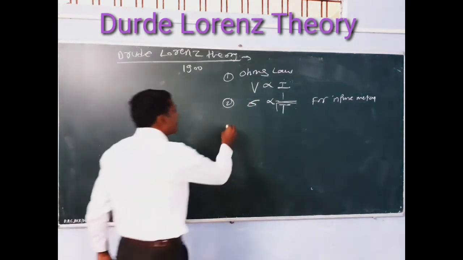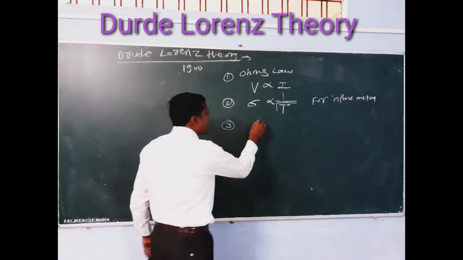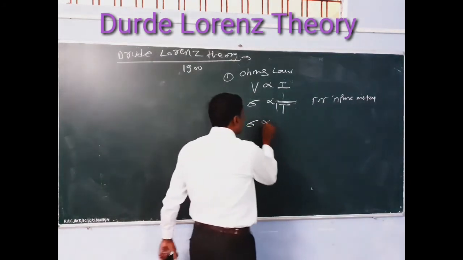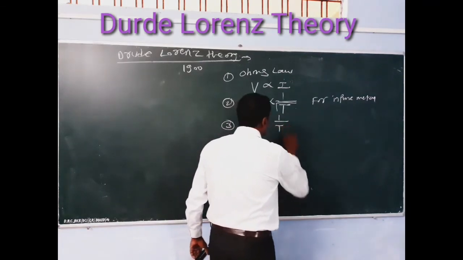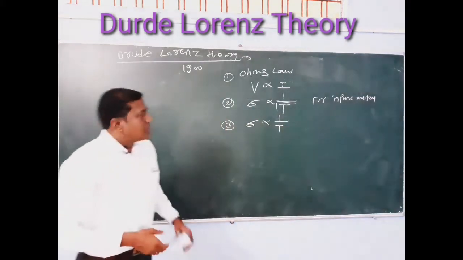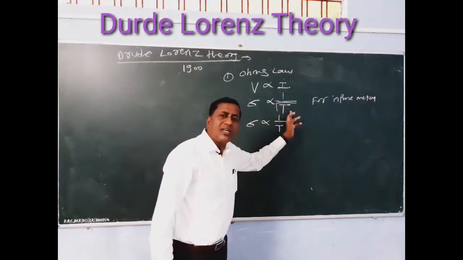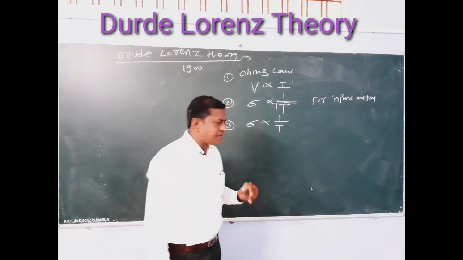Next, the third point we have to discuss: sigma, the electrical conductivity, is inversely proportional to the absolute temperature. In the second case, we write sigma is inversely proportional to the square root of the absolute temperature.